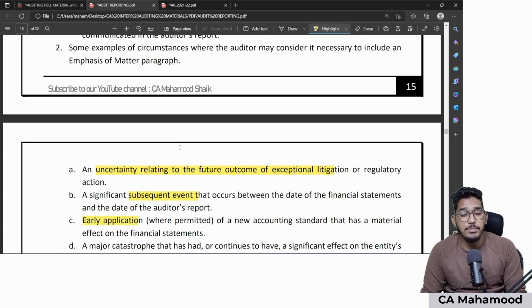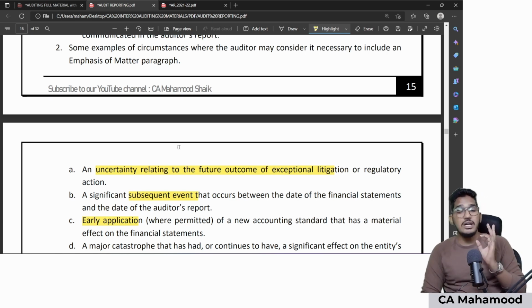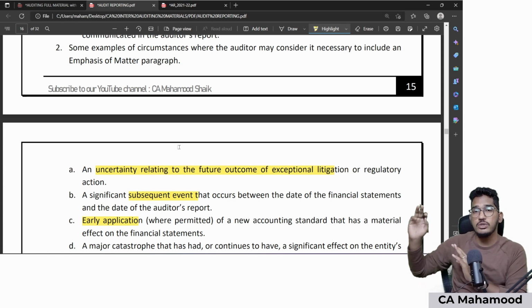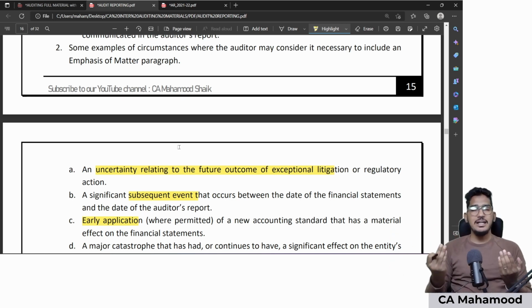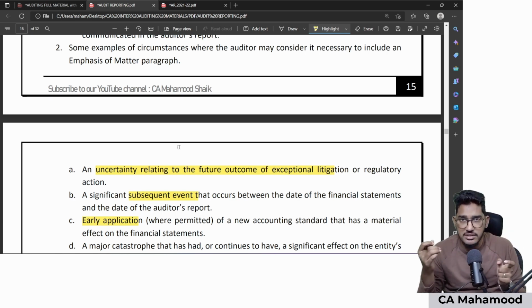Similarly, if the client is applying some accounting standard earlier than the effective date, early application of a new accounting standard that has a material effect on financial statements. Like ICAI released one accounting standard and they expected the companies to comply with it from 1st of April 2023. But what your client has done is, well in advance, 1 year before only, they have started applying this standard. So this had some significant effect on financial statements.